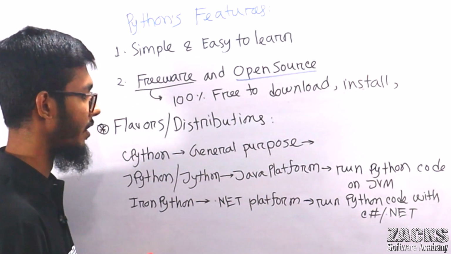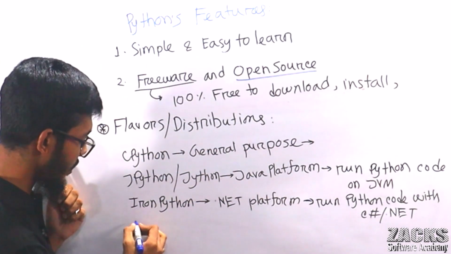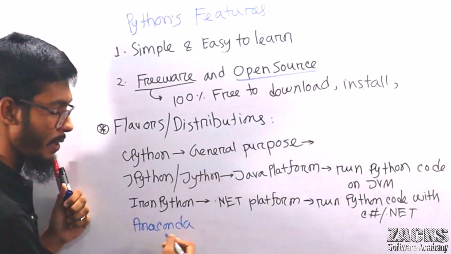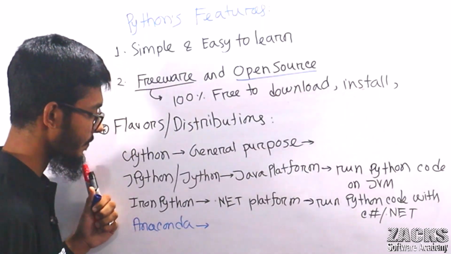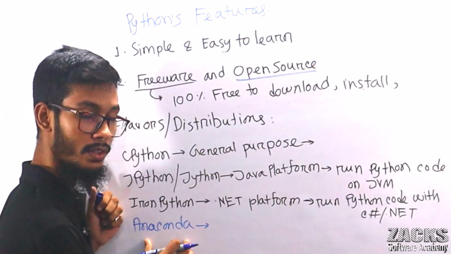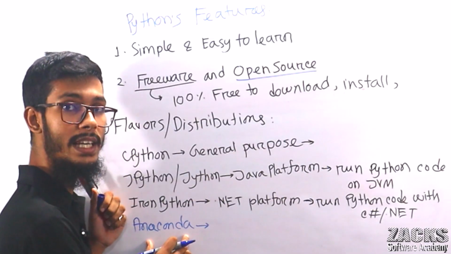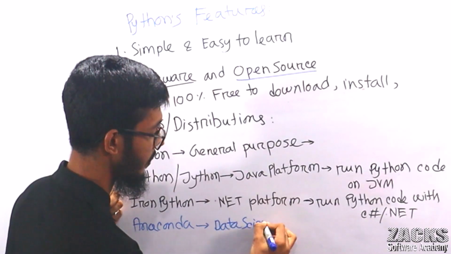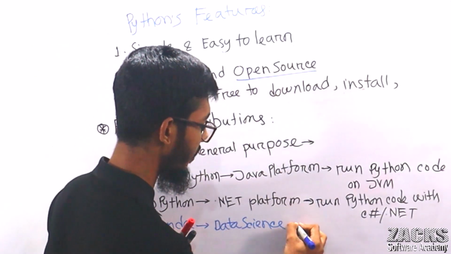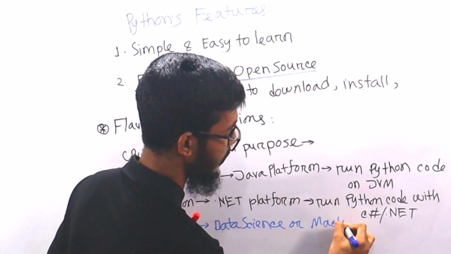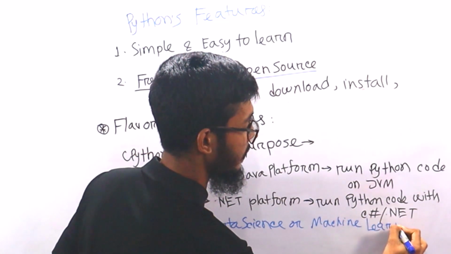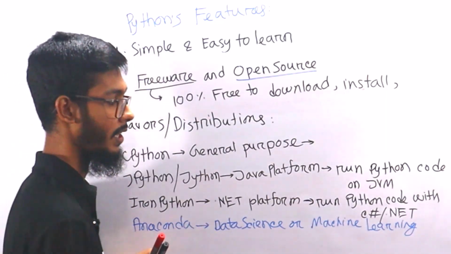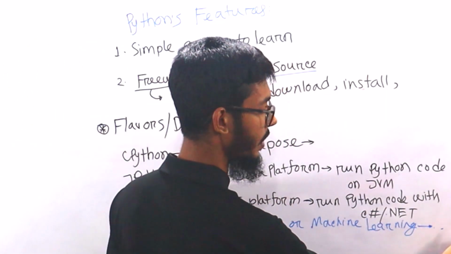Let me share other flavors, like your Anaconda Python. This distribution is mainly used in data science or machine learning, to handle and process large amounts of data.